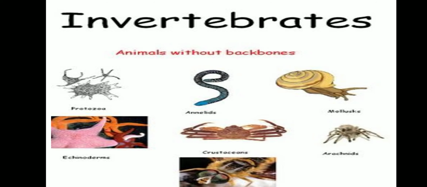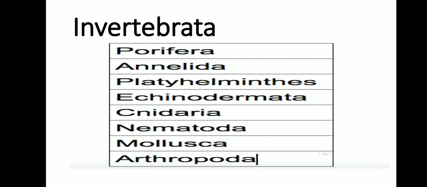So these invertebrates are classified into various phylums. The phylums are Porifera, phylum Annelida, phylum Platyhelminthes, phylum Echinodermata, phylum Cnidaria, phylum Nematoda, phylum Mollusca, and phylum Arthropoda.